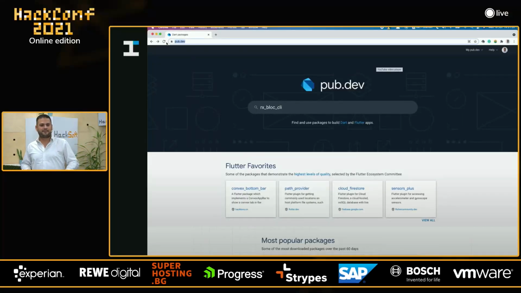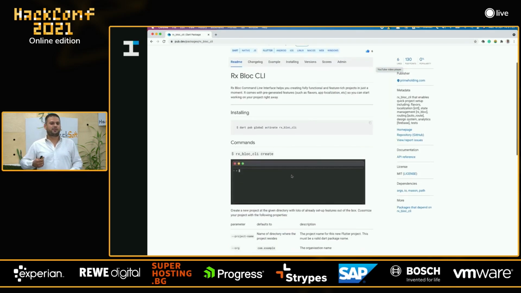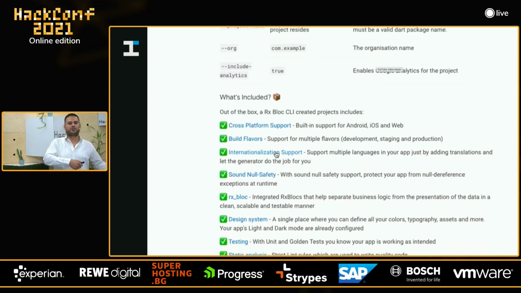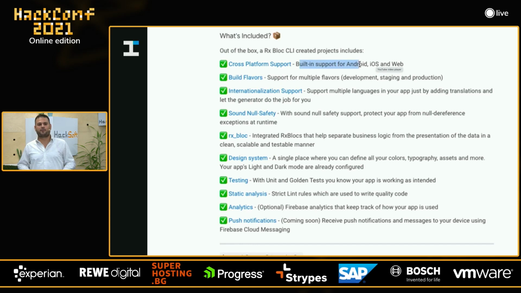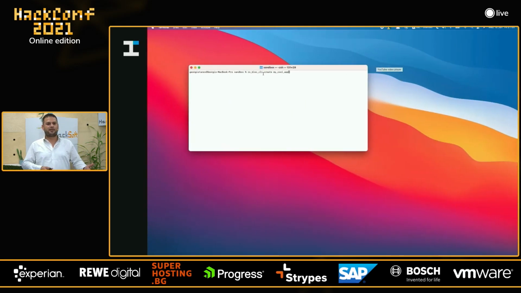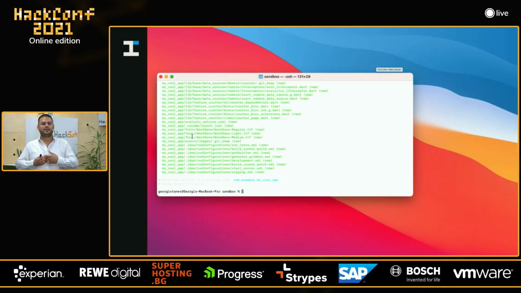We can go to pub.dev, just search for Rxbox CLI, and follow the instructions for installing this package. It's very easy. With just one command, you can install this executable on your machine. Check what's included. There is cross-platform support, build flavors, internationalization support, null safety, Rxbox as a state management solution, design system, testing, static analytics, Google Analytics, push notifications, and much more. Just open your terminal, type Rxbox CLI, create the name of your awesome project, hit enter, and your application will be bootstrapped in a second.